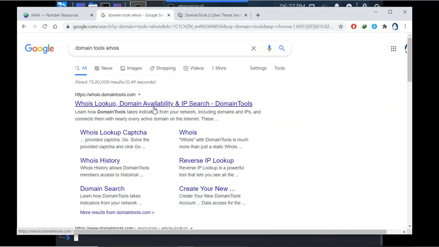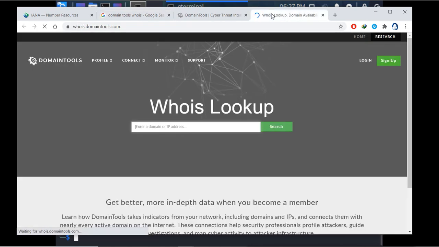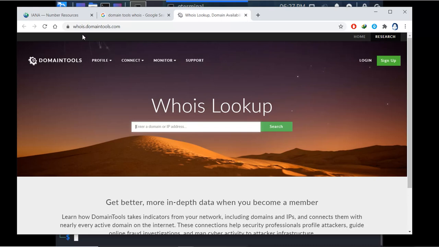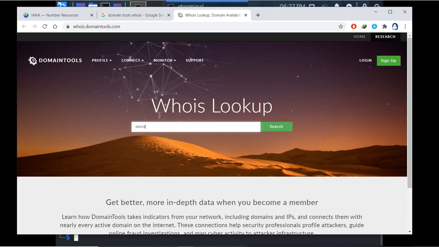You have to go to Whois. Okay, this is the wrong site. Actually you have to go to whois.domaintools.com, and that is the same organization, but a different site. So you have to give whois.domaintools.com. Now here you have the option to do Whois search. So you will type here whatever domain you want to find.